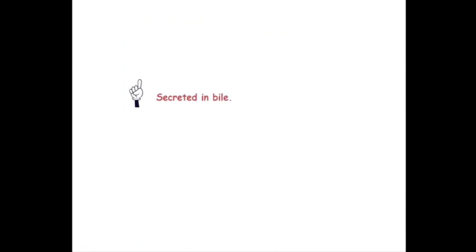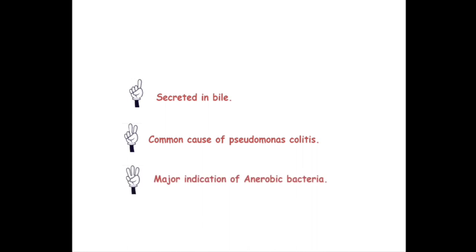First, clindamycin is secreted in bile, therefore it is safe in renal disease. Secondly, it is a common cause of pseudomembranous colitis, that is PMC. In fact, due to this reason, we avoid using clindamycin. And thirdly, the major indication of clindamycin is anaerobic bacteria. Okay, so these are the three important points regarding clindamycin.